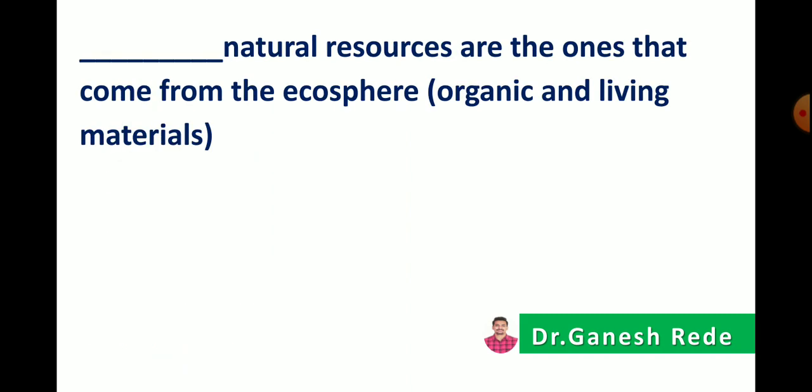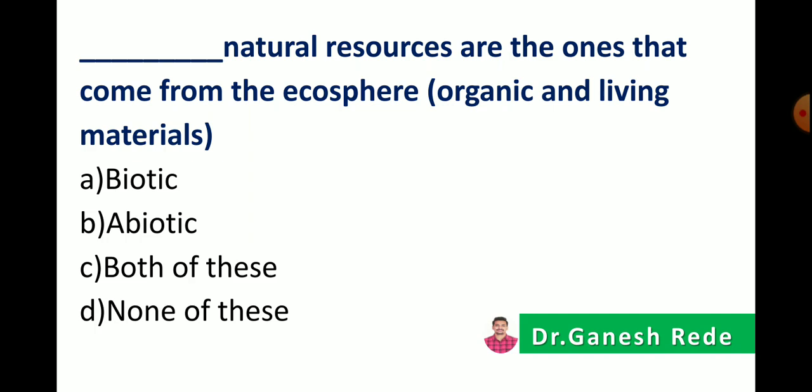Then dash dash natural resources are the ones that come from the ecosphere, that is from organic and living material. So option A, biotic, option B, abiotic, C, both of these, or D, none of these. So the correct answer is biotic natural resources are those which come from the ecosphere, that is, which are made up of organic and living materials.